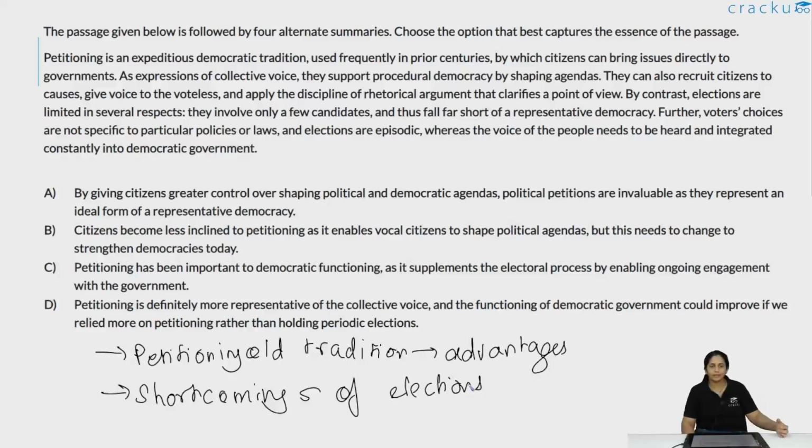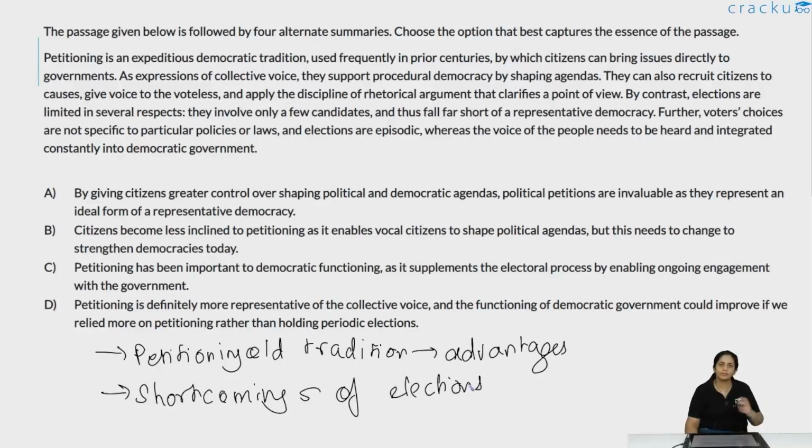The author is saying that petitioning has an age-old tradition of bringing issues directly to the government, and essentially it supports procedural democracy. It tells you what the positives of petitioning are and what the shortfalls of elections are. Those are the two points being majorly covered by this particular paragraph.